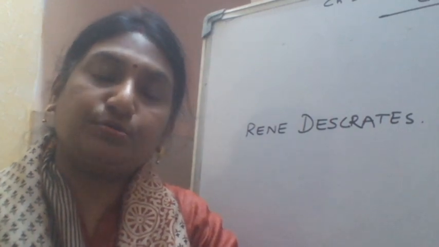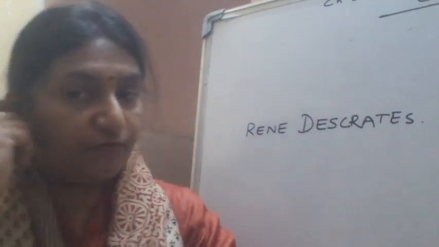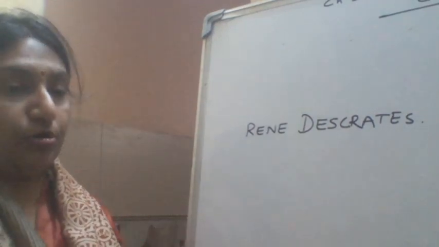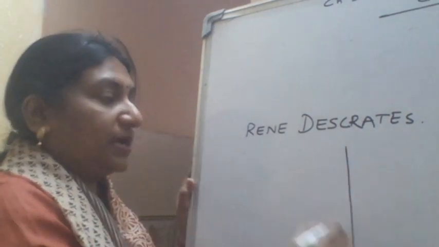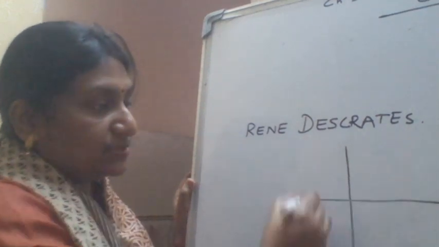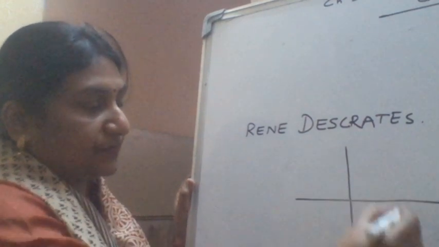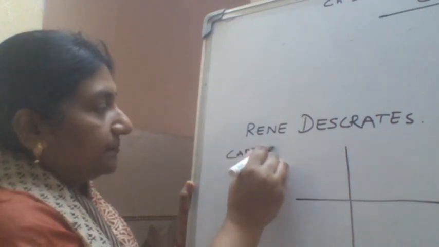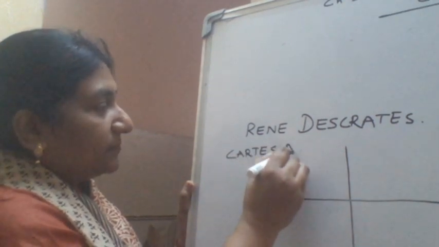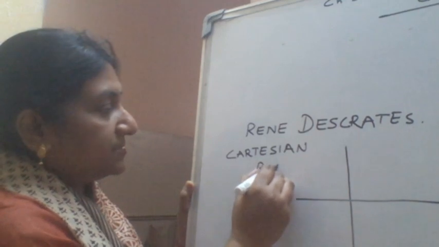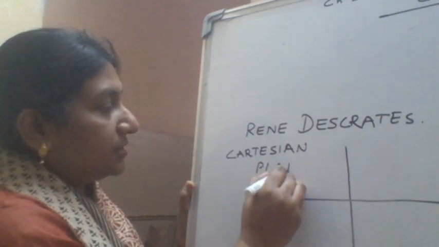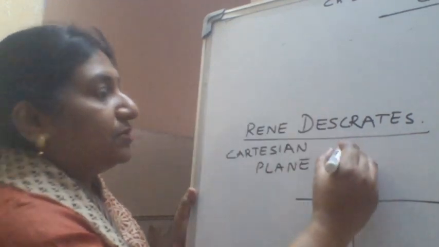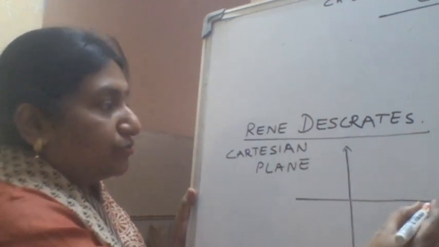And in order to honor this person, René Descartes, the coordinate geometry that we will be talking about, that is the two lines in the same plane, in this way whatever we get, is called Cartesian geometry. We call it the Cartesian plane. Okay, please note it down. This is known as your Cartesian plane. And this is the mathematician who is known as the father of coordinate geometry.